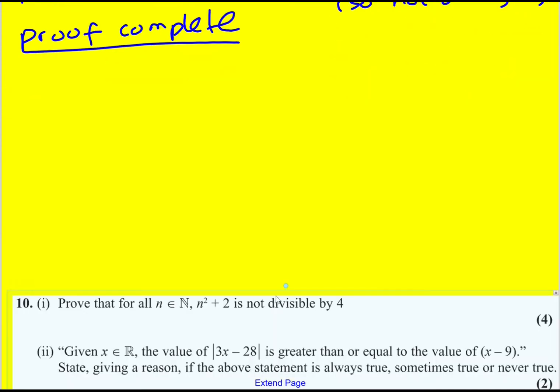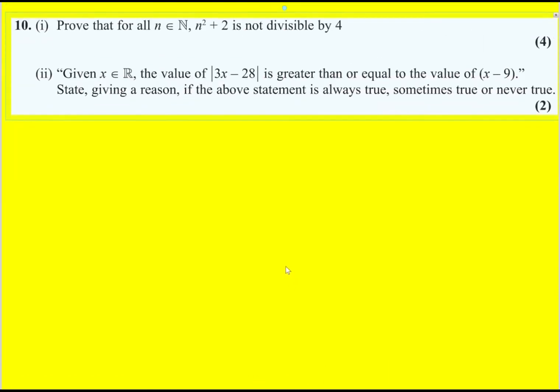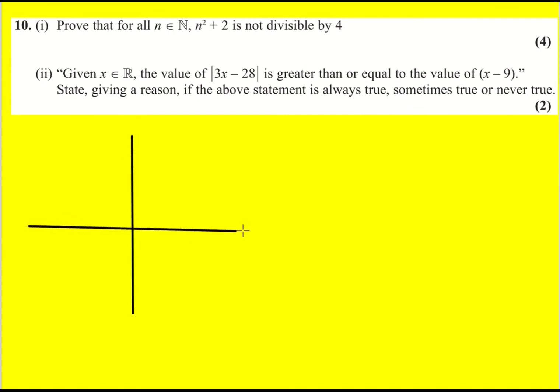Let's take a look at the second part. Given x is a real number, the value of the modulus of 3x minus 28 is greater than or equal to the value of x minus 9. State, giving a reason, if the above statement is always true, sometimes true, or never true. Now, you might be tempted to just try some values out here, and it is a good way to go, but I'm going to show you a slightly more advanced way, and that is to sketch the graph of y equals the modulus and y equals x minus 9.